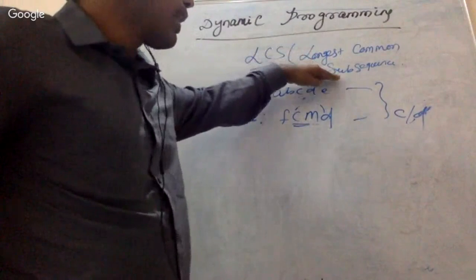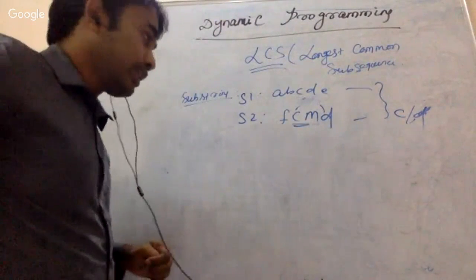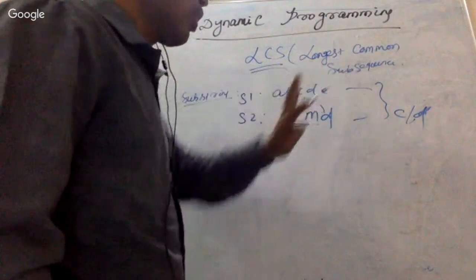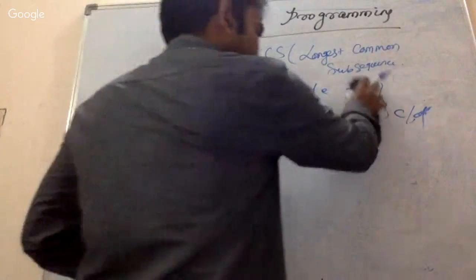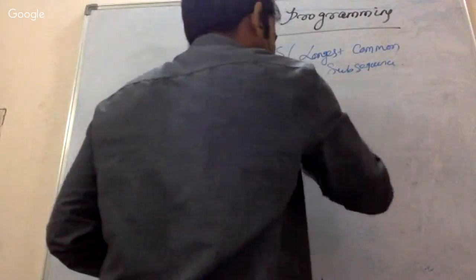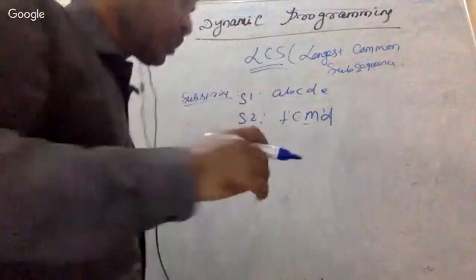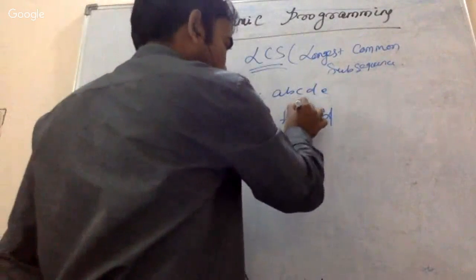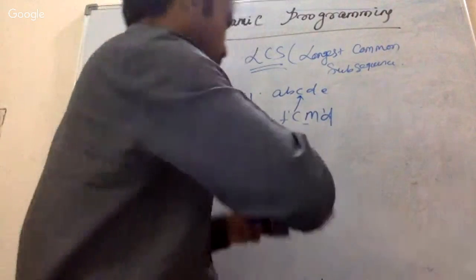But what we are discussing today is subsequences. What does subsequence mean? Suppose these two strings are given. If I ask what the subsequence is, then how is it going to be calculated? It is going to match this C to C. Okay, there is a matching. First of all, no, it will start from F only.